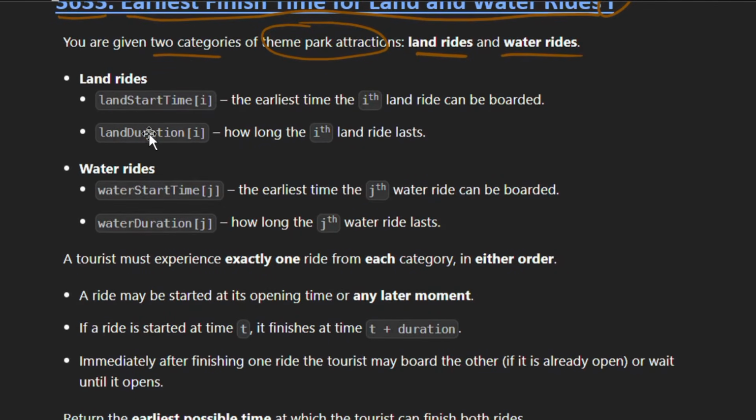So for the land rides we are given two arrays, landStartTime and landDuration. In landStartTime it shows the earliest time the ith land ride can be boarded or can be started, right? And landDuration[i] is the total duration of that particular land ride. Similarly for water rides we are given two arrays, waterStartTime and waterDuration. So waterStartTime tells the earliest time the jth water ride can be boarded or started, and waterDuration of that particular jth water ride tells the total time